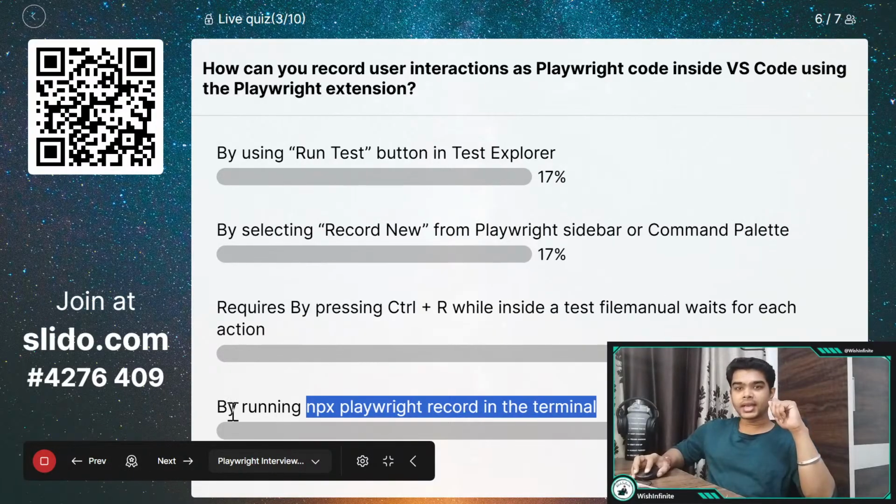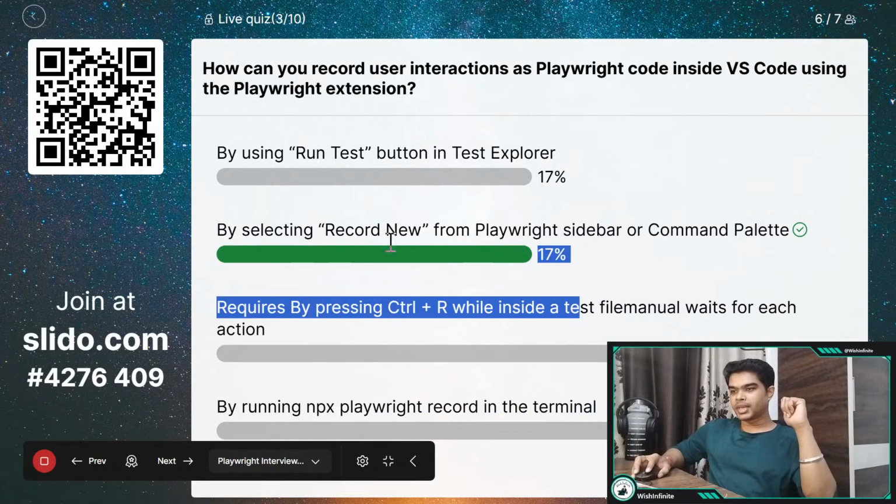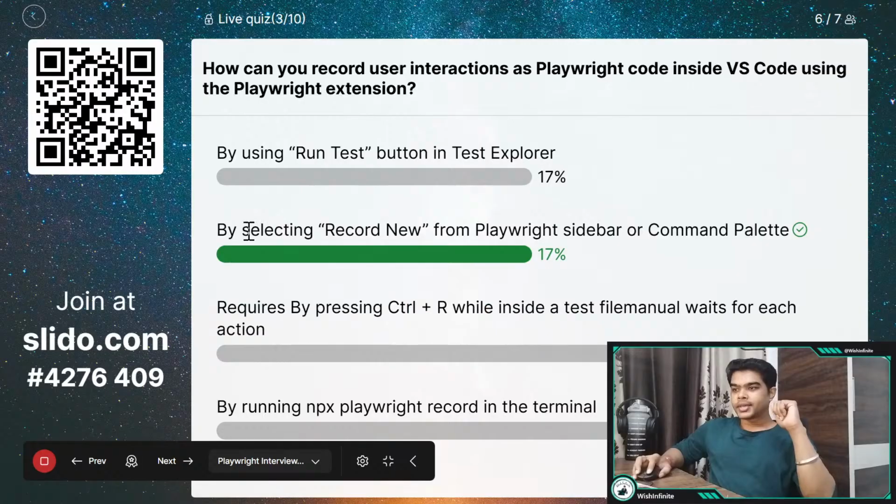Now let me reveal the correct answer. So very few people have answered it correctly. It was by selecting record new from the Playwright sidebar or command palette. Okay. So the question was related to VS Code, when we are using the Playwright extension, right? And when we want to record user interaction.